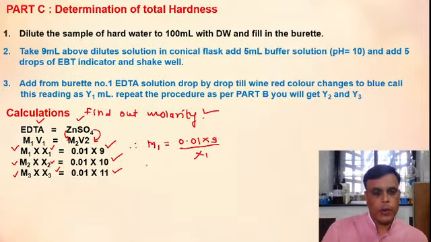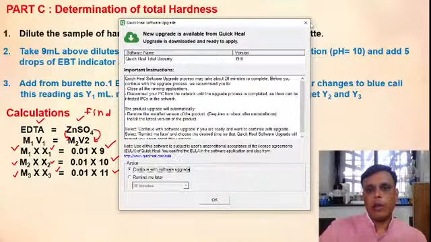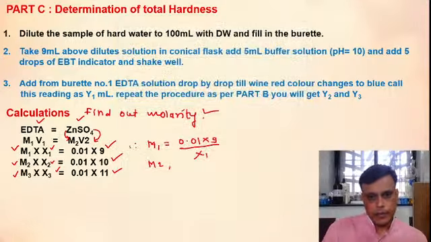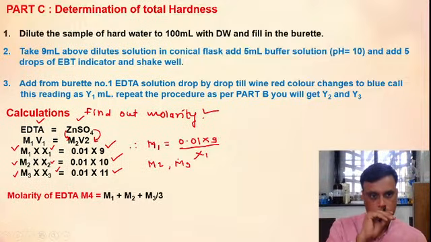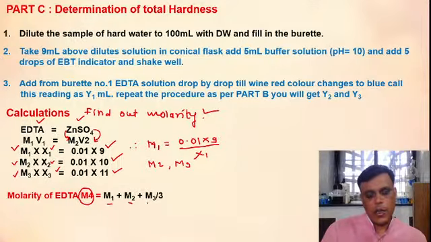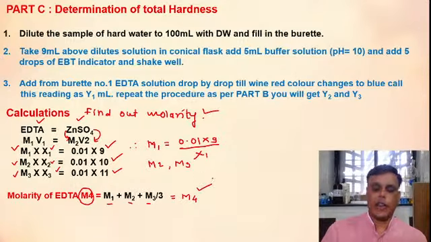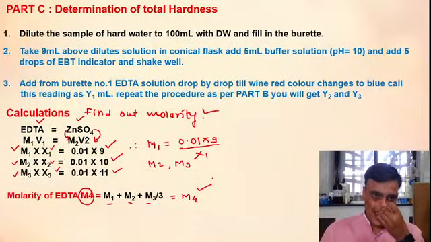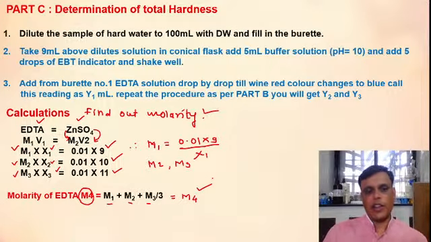So you will get M1, M2 and M3. And after taking the mean, that is the molarity M4, we can calculate. Molarity M4 is nothing but M1 plus M2 plus M3 divided by 3. You will get the molarity of EDTA. This is the exact molarity of EDTA.